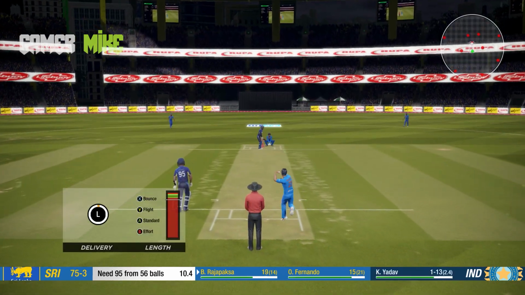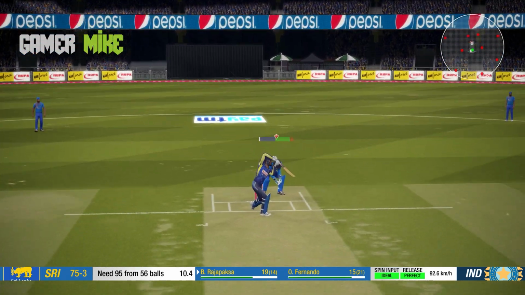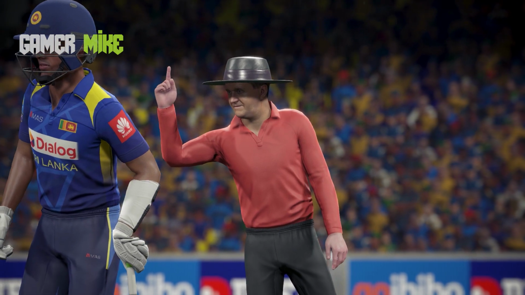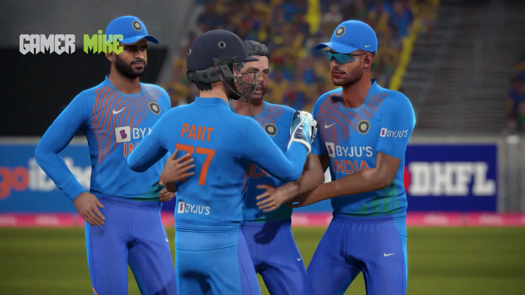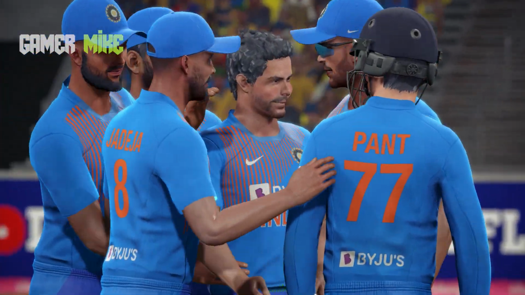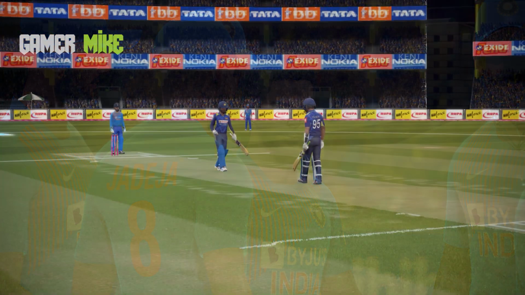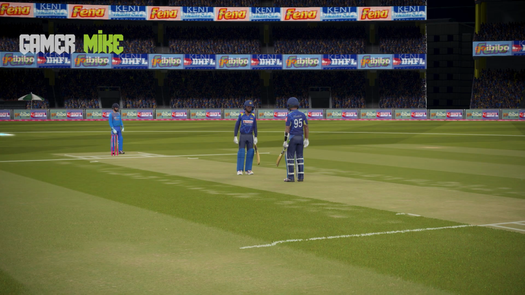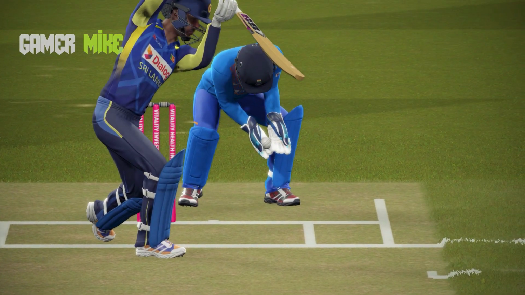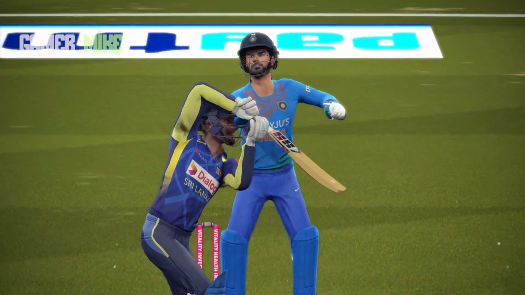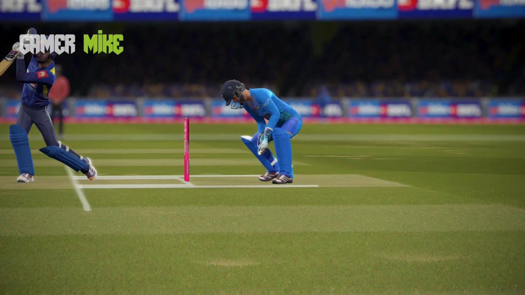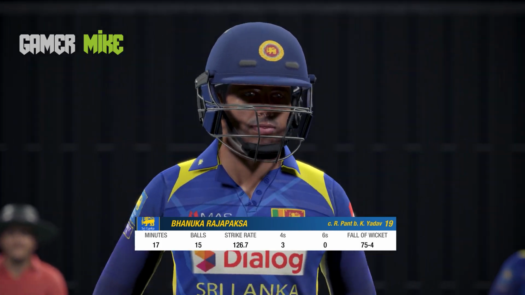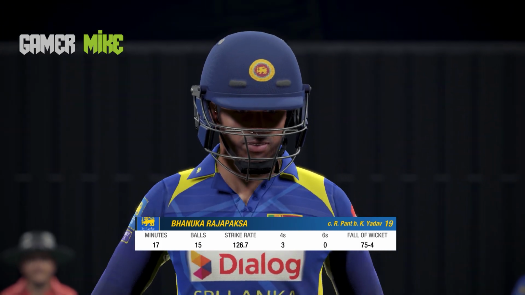And Sri Lanka need 95 from 56 deliveries, and there's an edge. I heard that sound. They are appealing to the umpire, and he raises his finger. That's another wicket for Kuldeep Yadav. He's really a wicket taker. He's given a breakthrough again, and that's a dangerous man. Bhanuka Rajapakse has to go back to the pavilion, and there was an edge. They are not taking a review, so there's a 3rd wicket falling for Sri Lanka. Bhanuka Rajapakse goes out for 19, 75 for 4.